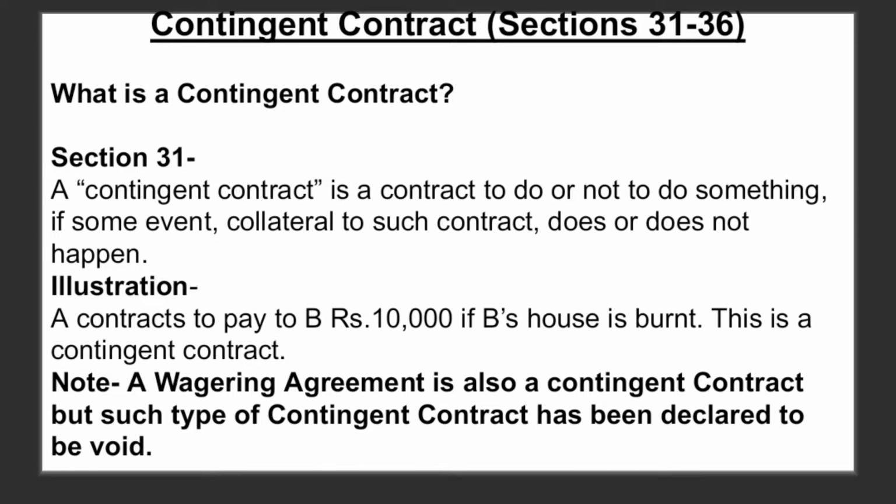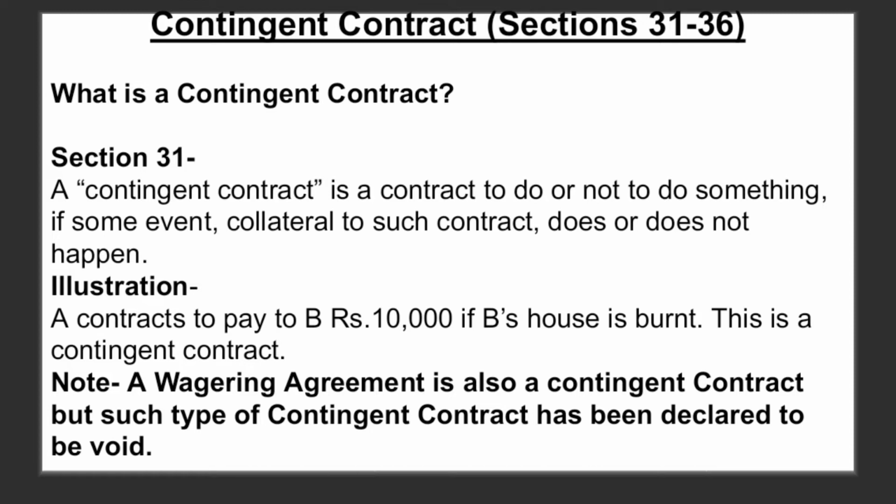Contingent contract has been dealt from section 31 to 36 of the Indian Contract Act. So what exactly is a contingent contract? Section 31 describes a contingent contract as a contract to do or not to do something if some event collateral to such contract does or does not happen. So basically, a contingent contract is a contract in which a person does something on his part when some event happens in the future or if some event does not happen in the future.